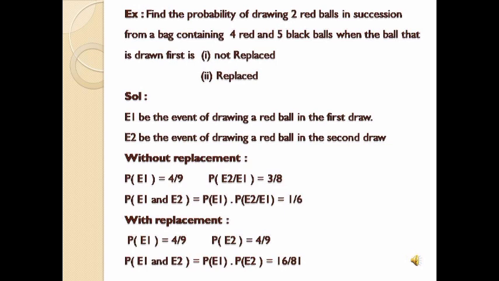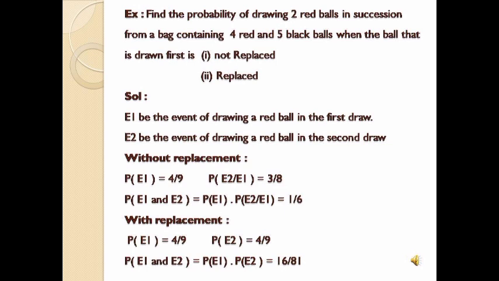And the second question is replaced. Find the probability of getting 2 red balls when the ball is replaced. So what is the probability of E1? It is drawing a red ball in the first draw. The total red balls are 4, that is 4C1 by 9C1. Since the ball is replaced, out of 4 red balls I have chosen 1 and the ball is replaced, so again 4 will be left over. So the probability of E2 by E1 equals 4 by 9.